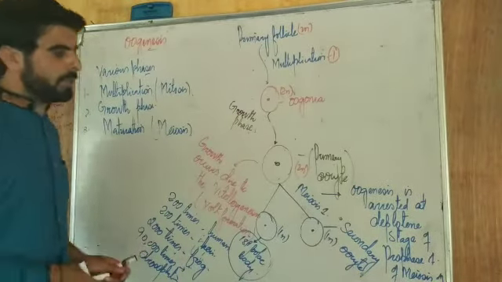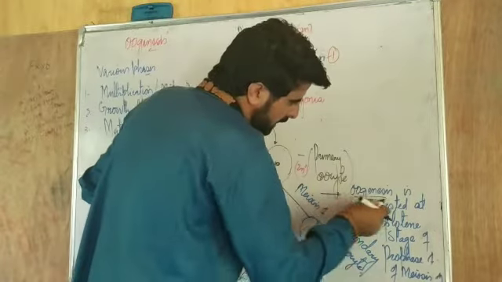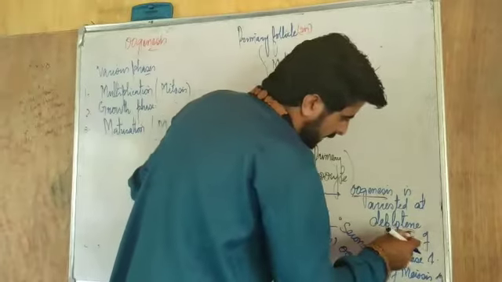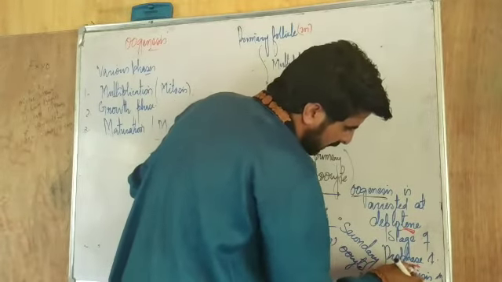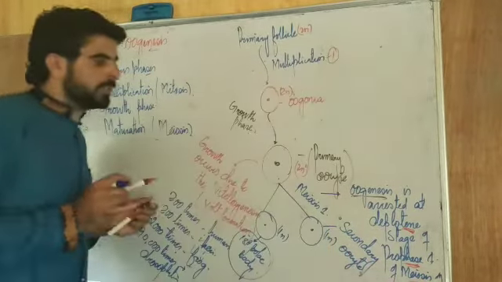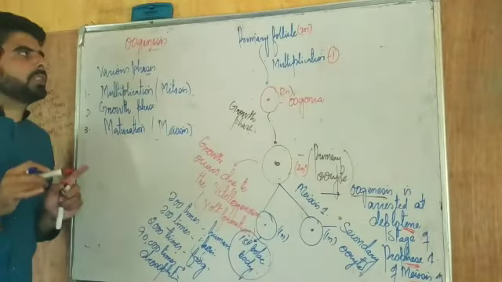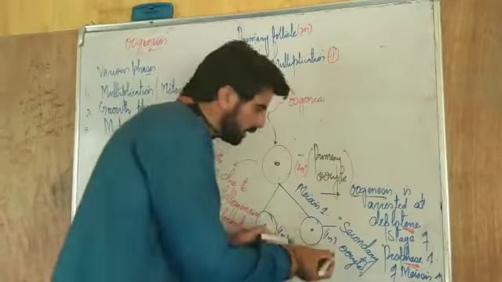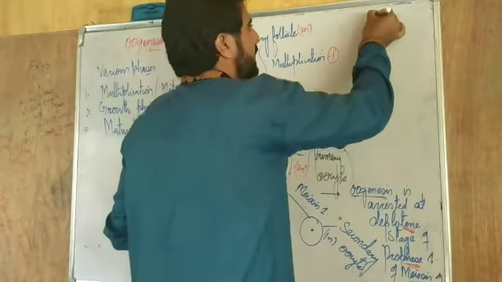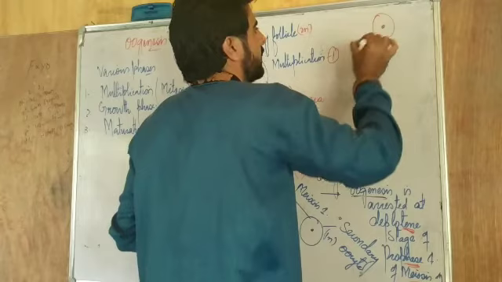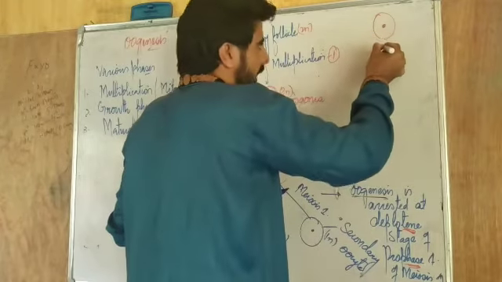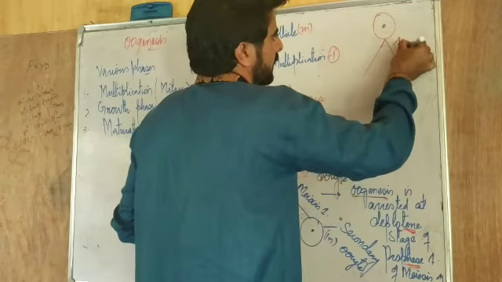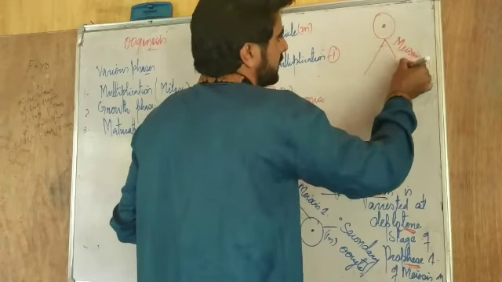You have to keep in mind, oogenesis is arrested, it is stopped at the diplotene stage of prophase first of meiosis first. It is arrested here. That is why I am using the word that oogenesis is a discontinuous process. What happens to this secondary oocyte then after? Now this secondary oocyte will enter into meiosis second.